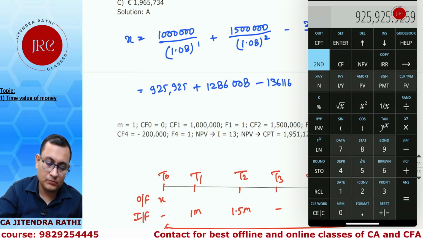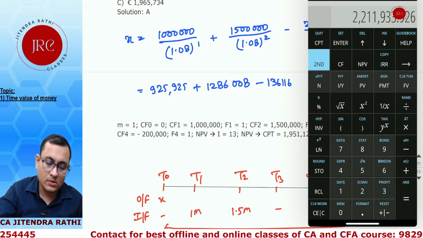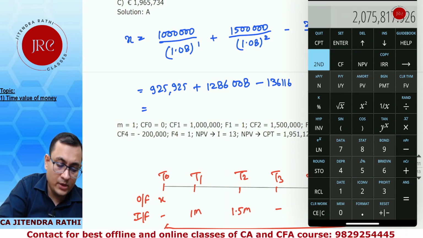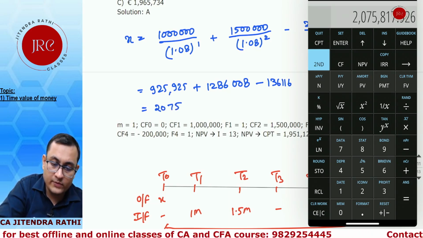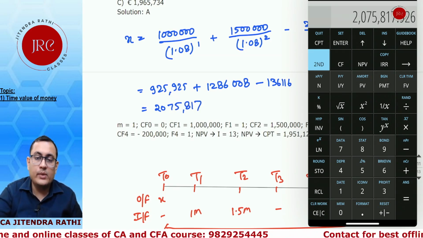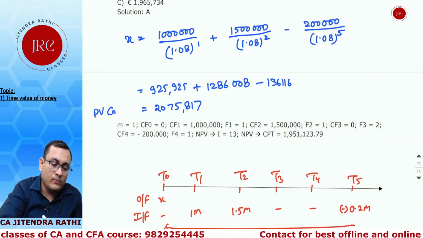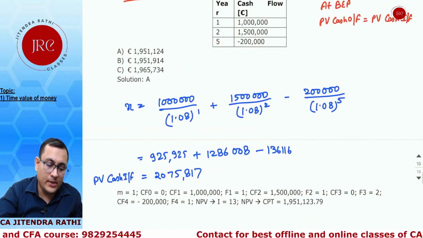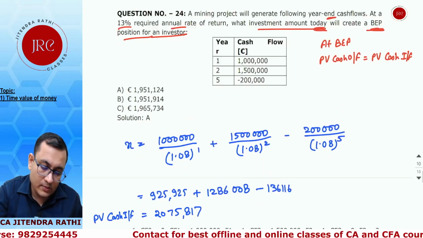Plus 1286,008 minus 136,116. So net value, present value of all inflows net of your outflow on T5 is 2075817. So if we want to achieve a break even point, it means present value of cash inflow should be equal to your present value of cash outflow. That should be your maximum payout. So what we create a break even point, 1 million, 1.5 million.